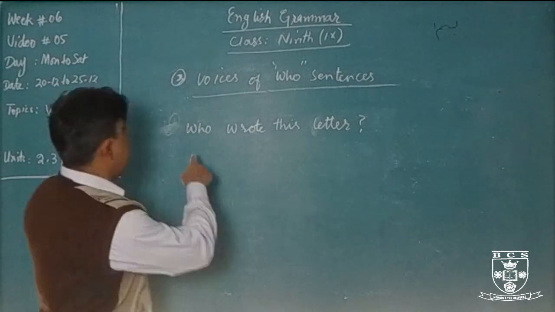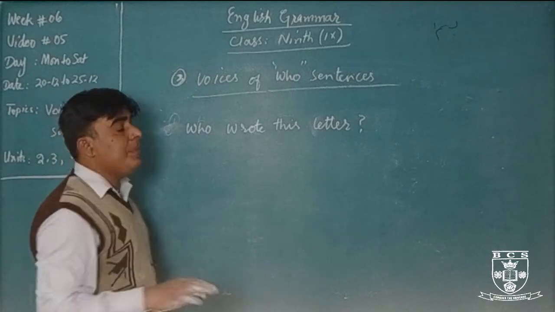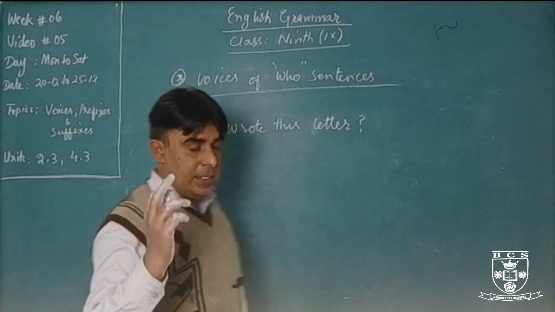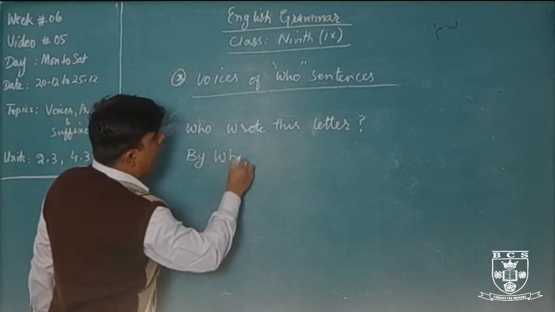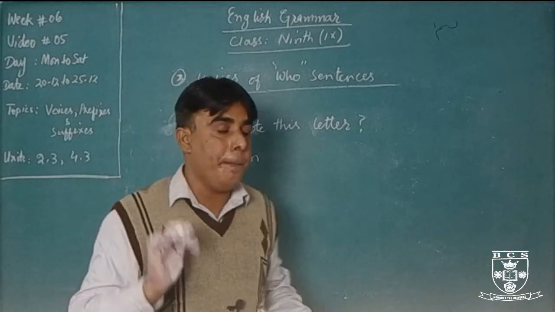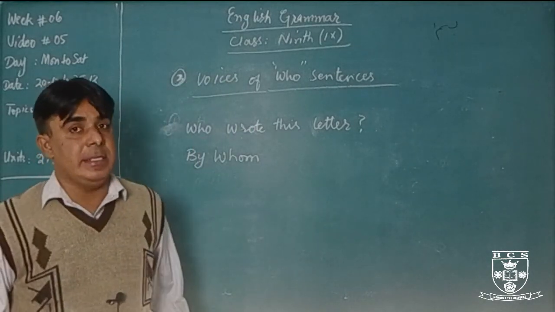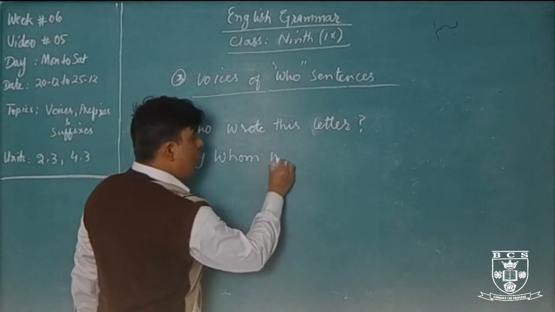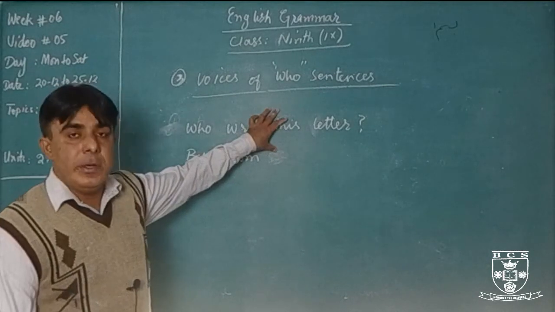Okay, if there is a who in that sentence, how will you make the passive voice of that sentence? See, first of all, we will use by whom. We will change who into by whom. This is the past simple tense. Which are the helping verbs of past simple tense in active voice? No helping verb.